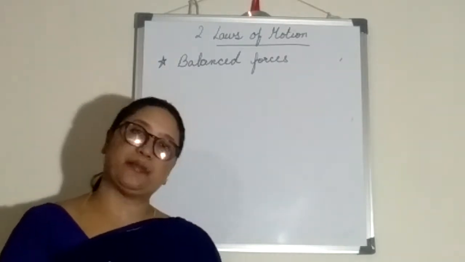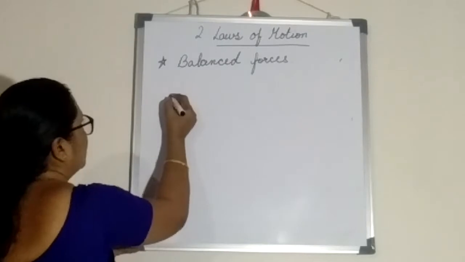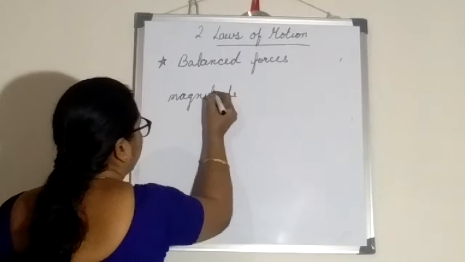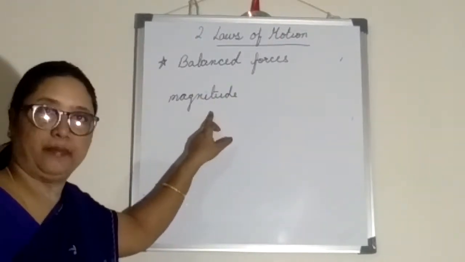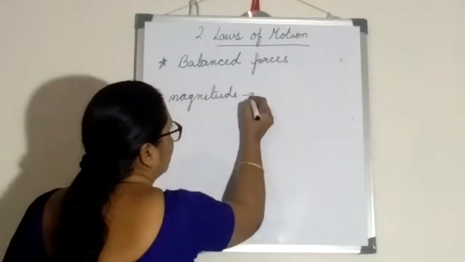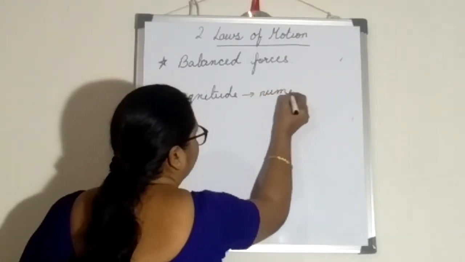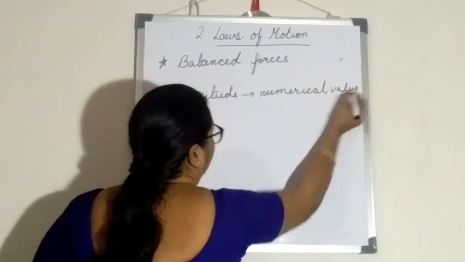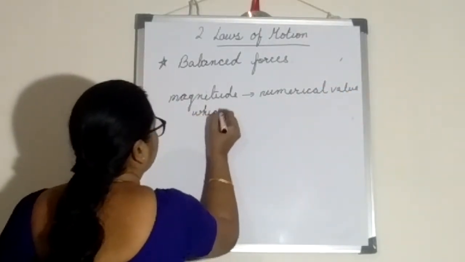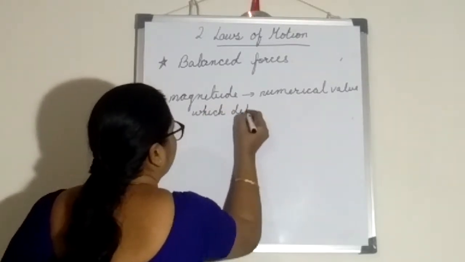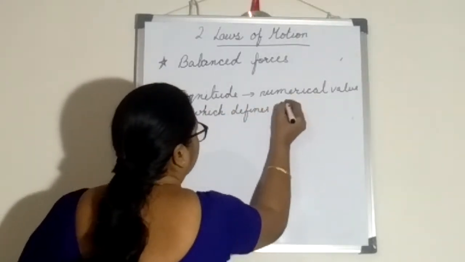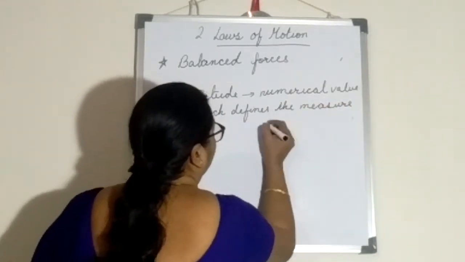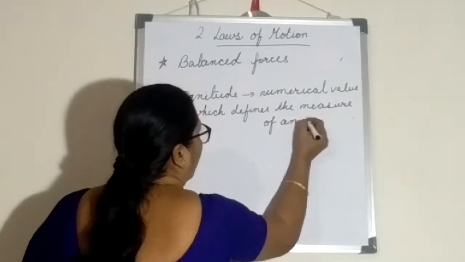Again, magnitude. What is the meaning of magnitude? In physics we use this word magnitude. Magnitude is the numerical value which defines the measure of an object.